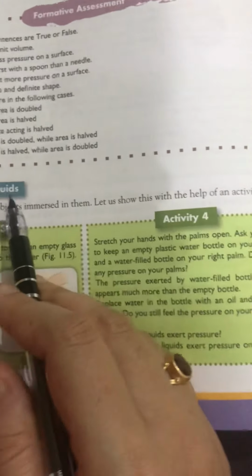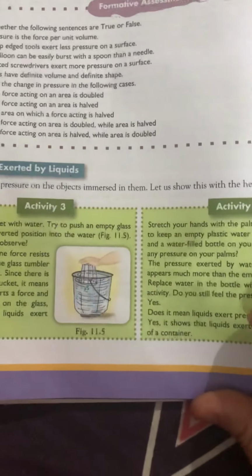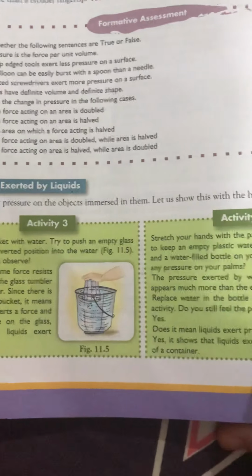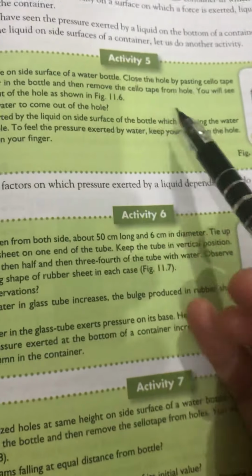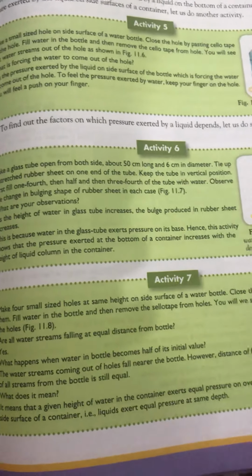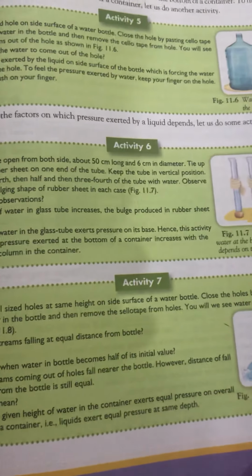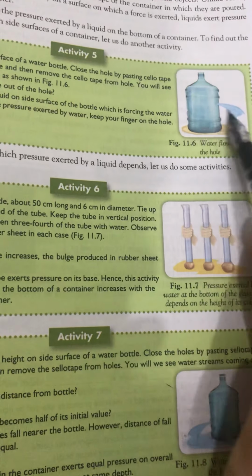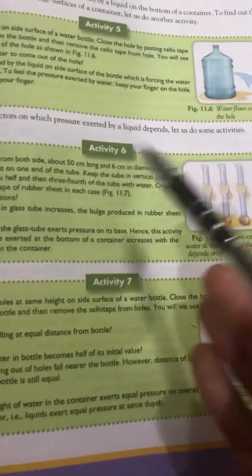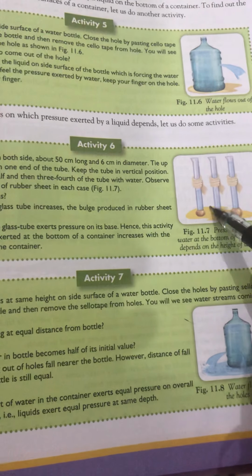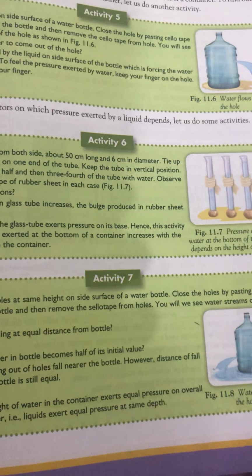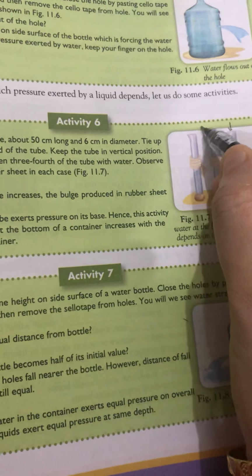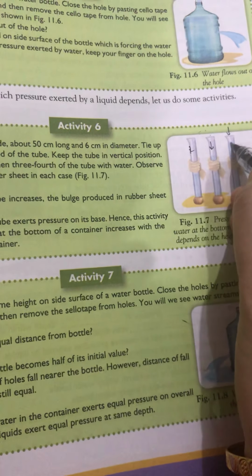Next, the pressure exerted by liquids. Liquids also exert pressure on a substance. For example, there are many activities in your book. We already discussed in the worksheets that if this is a container and there is a hole, water comes out with pressure. Also, the pressure of water does not depend upon the shape of the container. Water pressure in this container is the same; it does not depend upon the size.